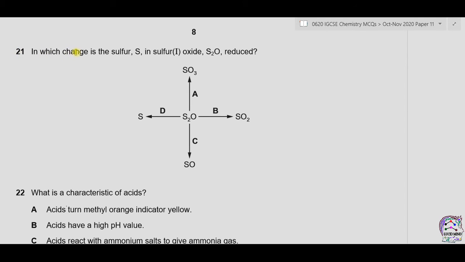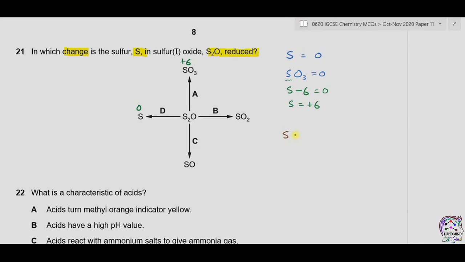Question 21. In which change is the sulfur in sulfur(I) oxide reduced? We can find the oxidation states of sulfur. When sulfur is an element, the oxidation state is 0. When it is in SO3 the overall charge is 0. Let's find the oxidation state of sulfur in SO3. We have 3 oxygen atoms, so the charge on 3 oxygen will be -6, and the total equals 0. So sulfur will be +6. So it is 0 for solid sulfur, +6 in SO3.